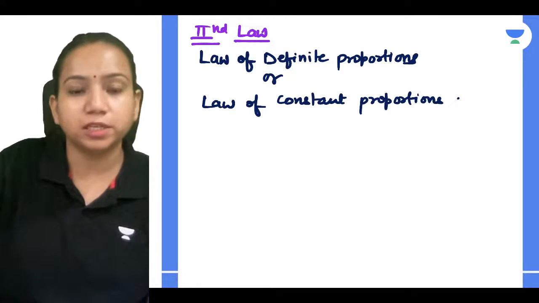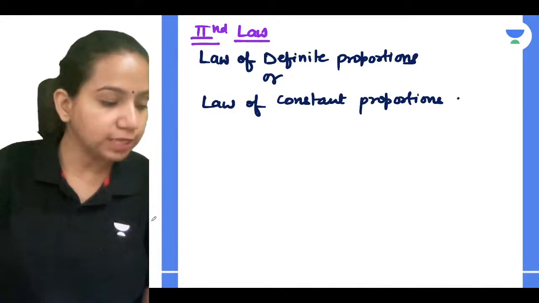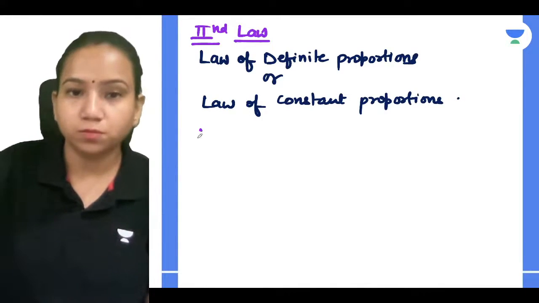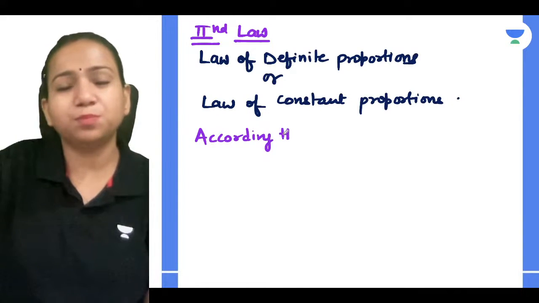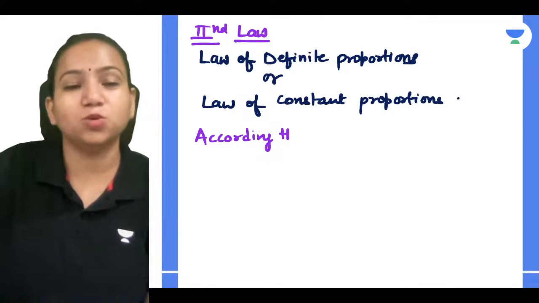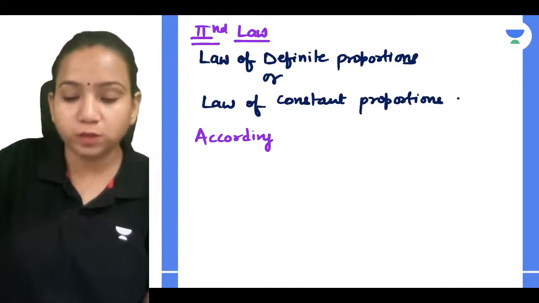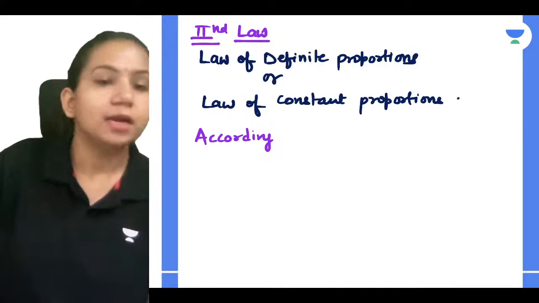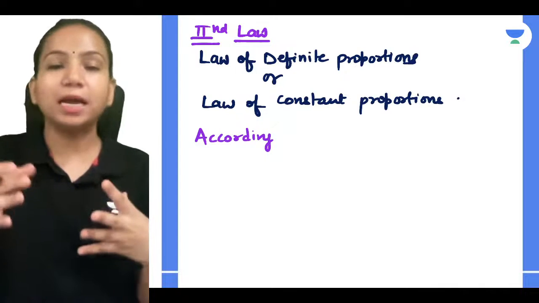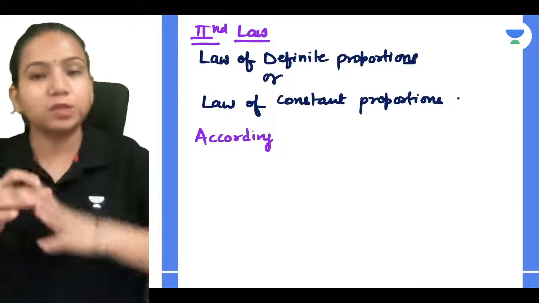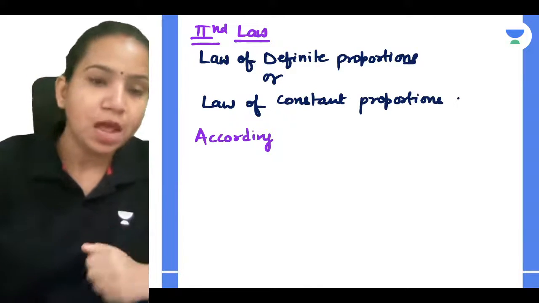Let's first understand the statement, and then we'll try to interpret it. According to this law, it is just telling you how a compound forms. How is a compound formed? When two elements combine together in a fixed proportion by mass. That is all it is going to convey, but in a more technical way.